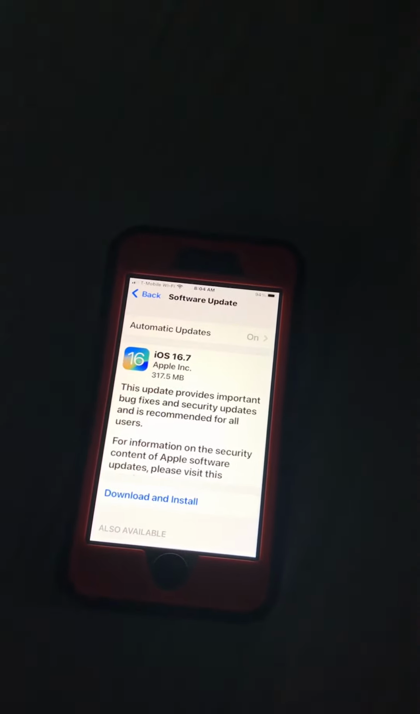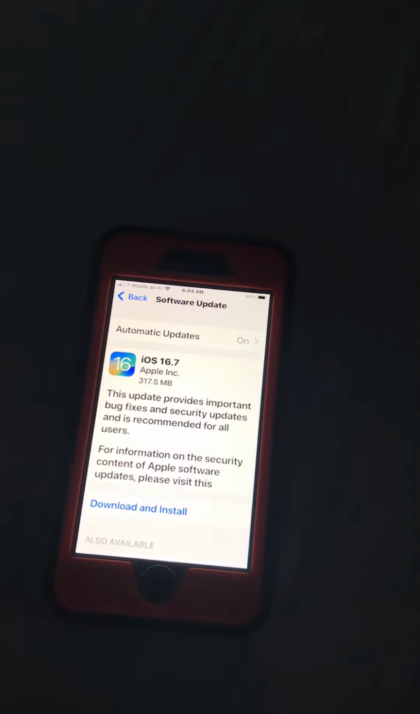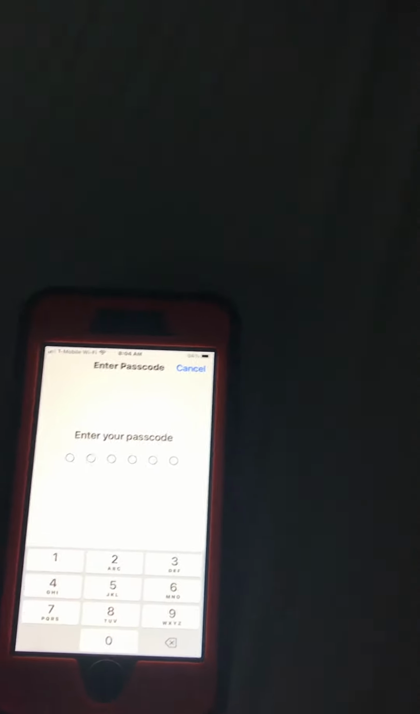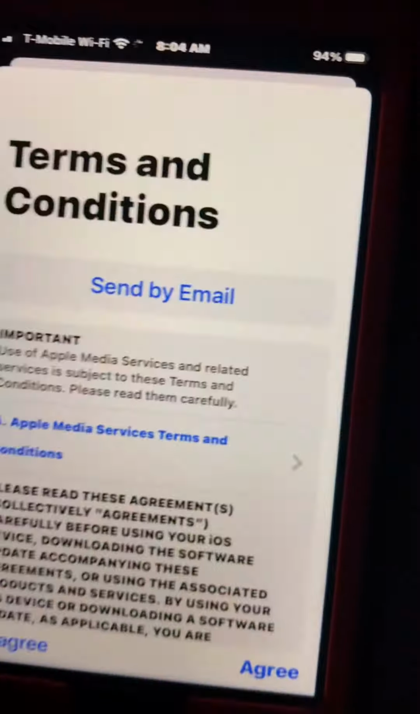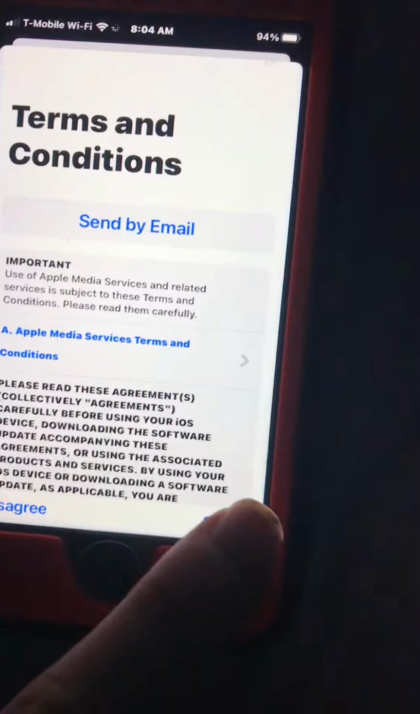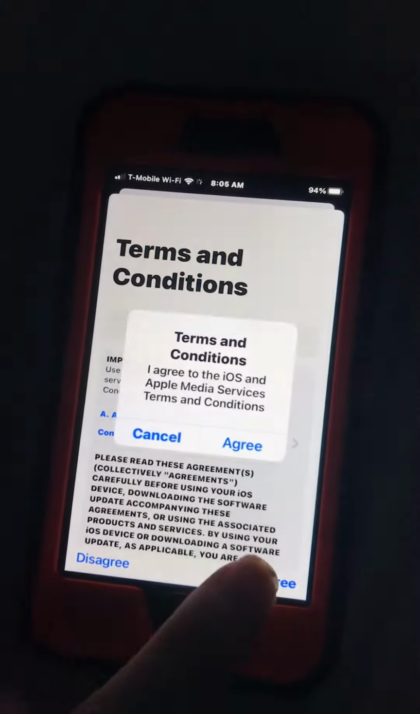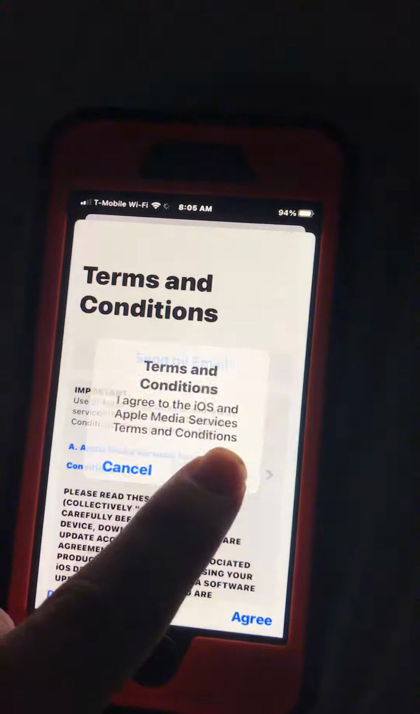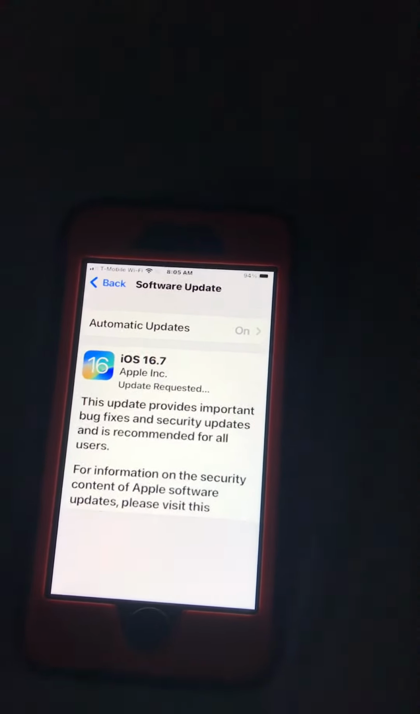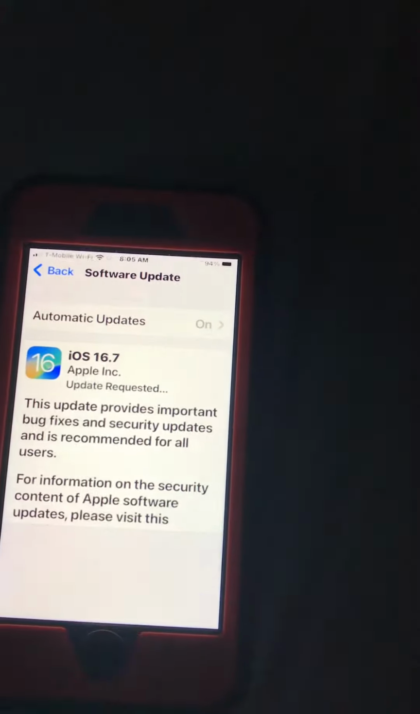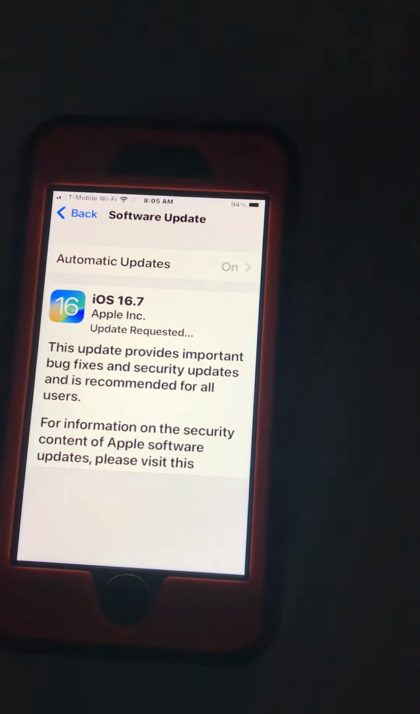Guys, today on the channel I'm going to be showing you how to install the 16.7 iOS update. First thing you got to do is click on this, and then I'm going to type in my code. There we go. And then you got to click on agree. Agree again. There we go. And then we'll check on it in a little bit, guys. You gotta let it load.